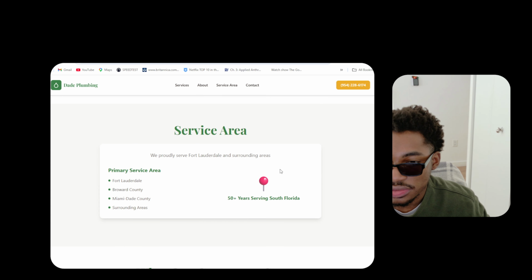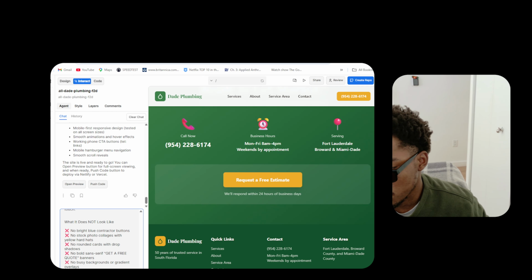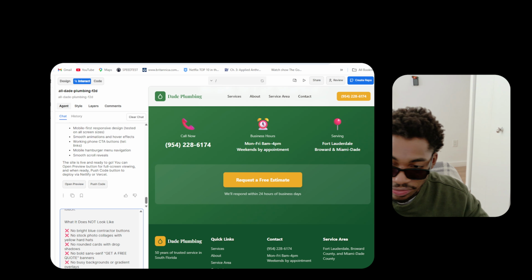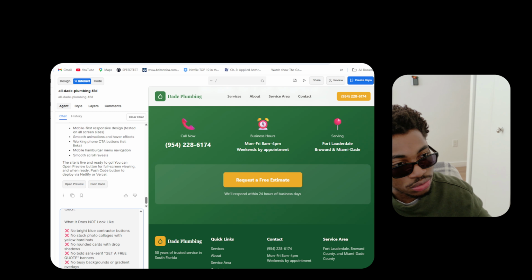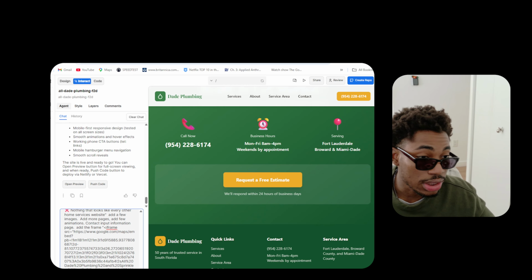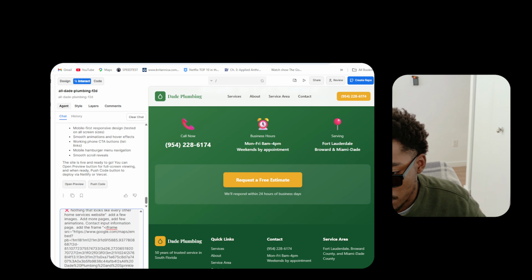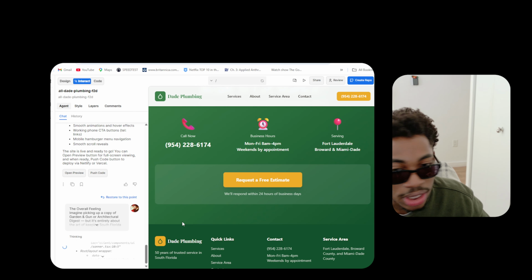So that will just put the business at ease in the page that we have in place for this. So over here, instead of just showing something like this, it's just gonna show exactly one of their locations, and then some of the primary services. So over here, we're gonna just go back here and add the frame. I like to add the frame for businesses because it just shows you right then and there, hey, this is what we need help with. Okay, and this is all for free. So you're just gonna do this for free, and you can charge the business however you want.